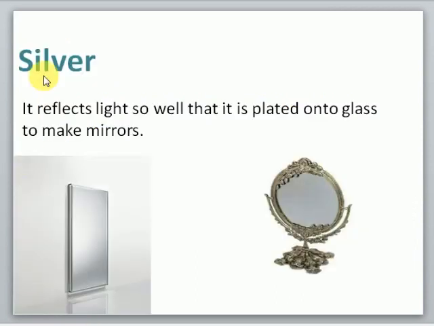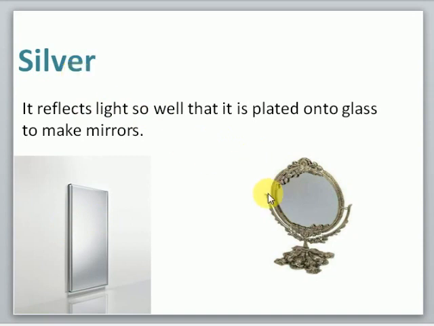Okay, the next metal is silver. Silver reflects light so well that it is plated onto glass to make mirrors. Now, how is glass converted into mirrors? Just by plating silver on the glass. When silver is plated onto glass, the glass is converted into mirrors and we can see ourselves in the mirror. Now the question is, why is silver used to plate the glass to convert it into mirror? The answer is, silver is a very good reflector of light.